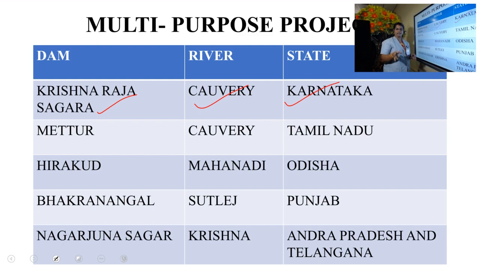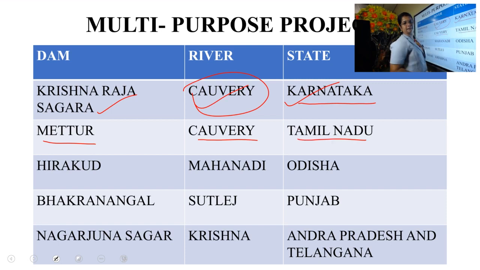Okay, and you have to remember that the rivers are flowing through not in one district, maybe it may flow through 2 districts or 3 districts. So here Krishna Raja Sagara Dam is in river Kaveri in the state of Karnataka. Next example, Mettur Dam. It is again in Kaveri river and it is in Tamil Nadu. And next is Hirakud Dam. It is in Mahanadi river. It is in Odisha.